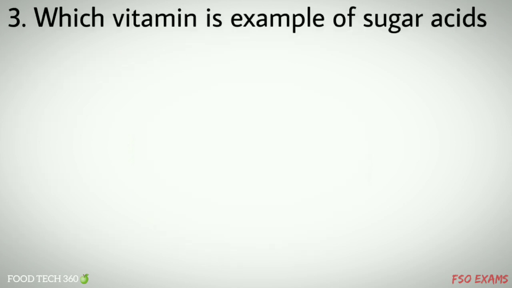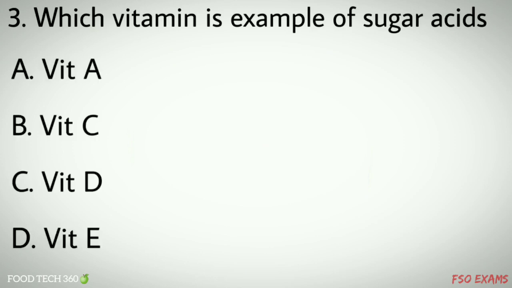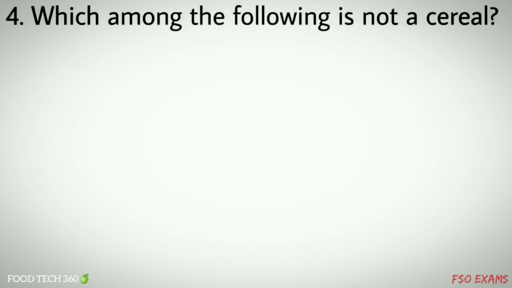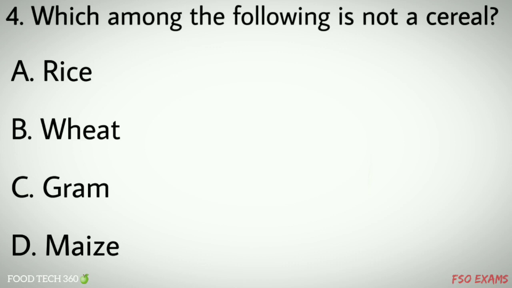Question number 3. Which vitamin is example of sugar acids? Options A. Vitamin A, B. Vitamin C, C. Vitamin D, D. Vitamin E. Correct answer B. Vitamin C. Question number 4. Which among the following is not a cereal? Options A. rice, B. wheat, C. gram, D. maize. Correct answer C.